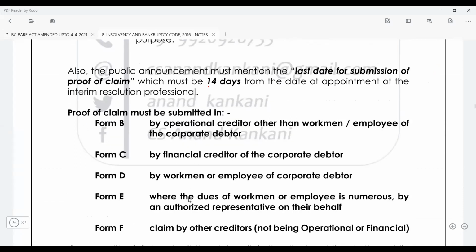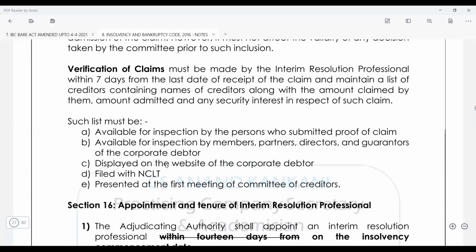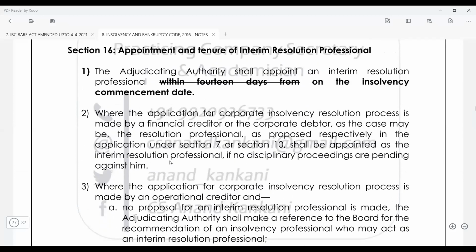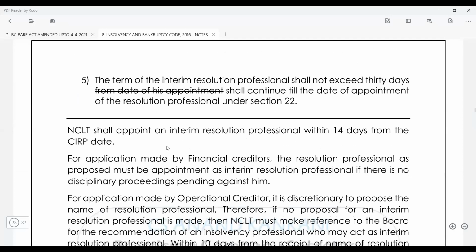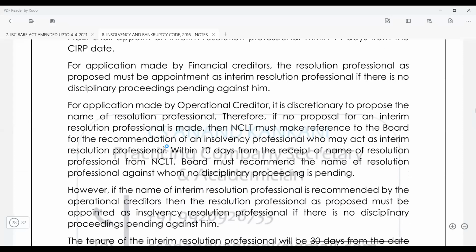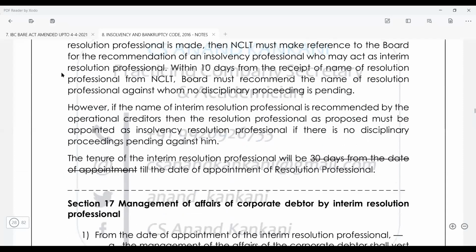The claim should be submitted within 14 days from the date of his appointment, right? Verification of the claims and everything will be done. Now just see. Earlier it was that the appointment should be done within 14 days from the date of the commencement of CIRP. But now they have made it the date of the commencement of insolvency. Similarly, earlier it was that he shall not exceed 30 days from his appointment. But now that has been changed, and the IRP is going to continue till the appointment of the resolution professional. So if you read this part, it is going to be a little easier for you.